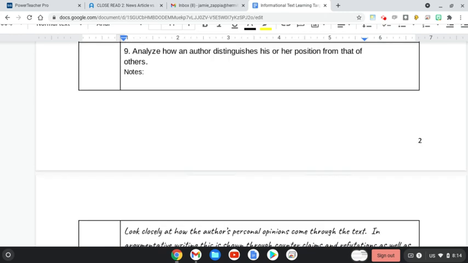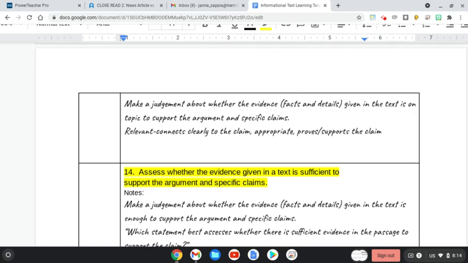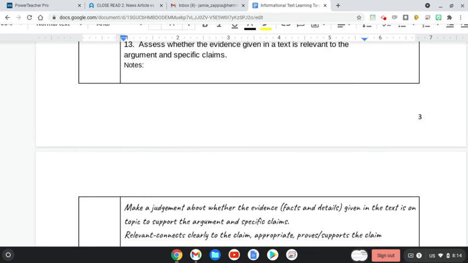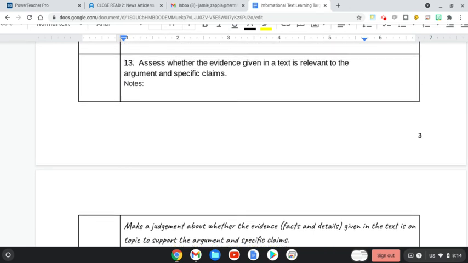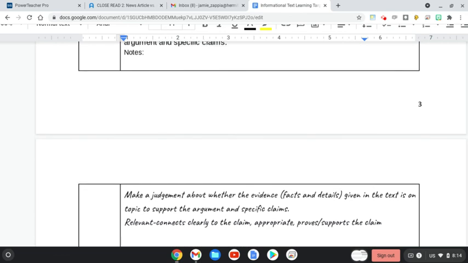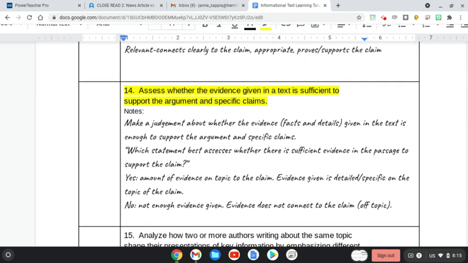And as we also look at this, we are going to look at that other side of relevancy, which is sufficiency. So we looked at relevancy, learning target number 13, yesterday, when we said relevant means that the evidence used clearly connects to the claim. So yes, it relates to, it connects to the claim. Today we're looking at sufficient. Now, something could be sufficient or it could be insufficient or not sufficient. Sufficiency is a little different than relevancy.